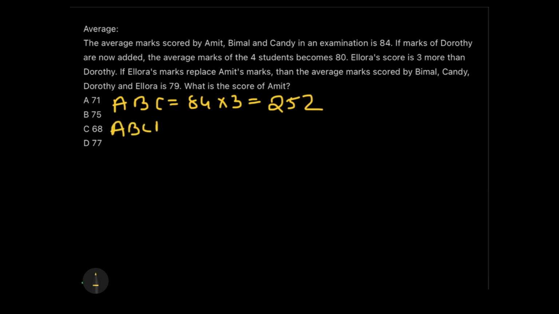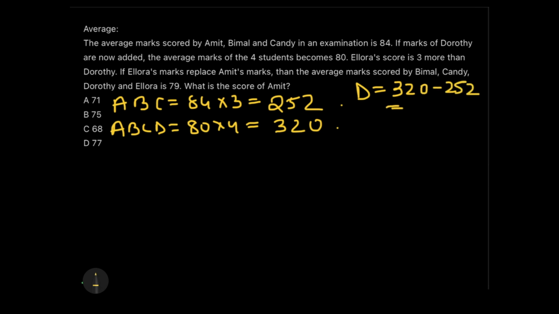That means ABCD का average 80, यानी कि what will be the total, 8 4s are 32, 320 will be the total. अब अगर 320 न्यू टोटल है और ABC का टोटल 252 था तो इससे हमारे पास D की वैल्यू आ जाती है, which is calculated by 320 minus 252 eventually coming out as 68. So 68 will be the value which I'll be getting for D.